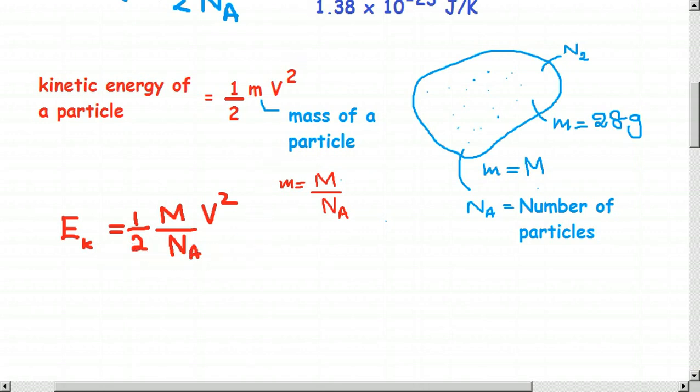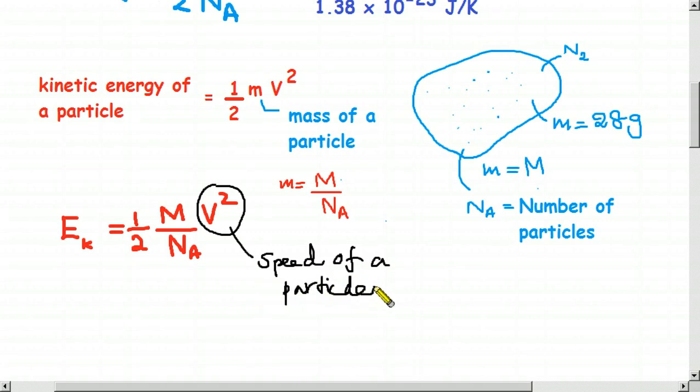So now that part is finished. Now what we have to do, we have to find out this velocity or the speed, speed of a gas particle.